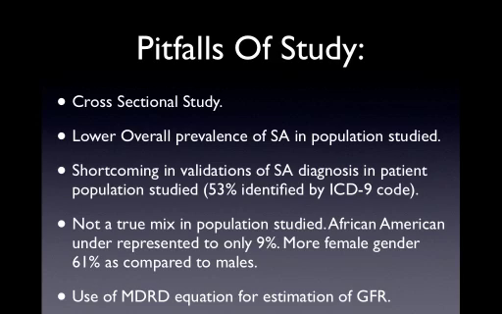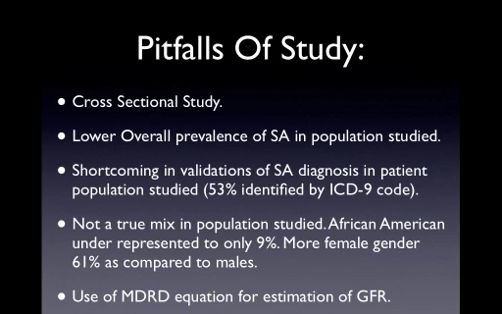So what were the pitfalls of this study? It was a cross-sectional study, so that was a pitfall. It was not a prospective study. The overall prevalence of sleep apnea in this patient population was very low. It was around 2.5, and we know that our patient population has at least 3 to 4% incidence of sleep apnea. There was a shortcoming of validation of sleep apnea diagnosis in the patient population studied.